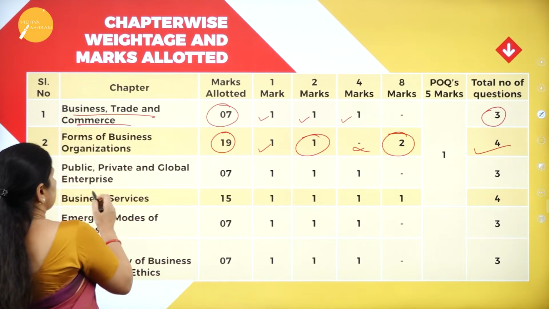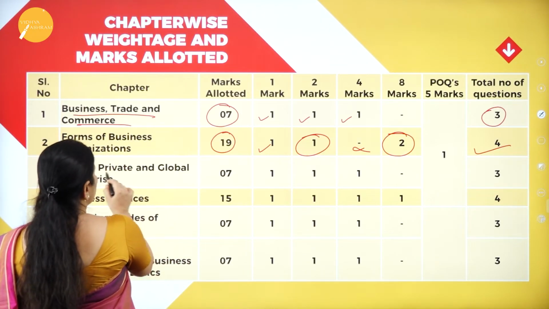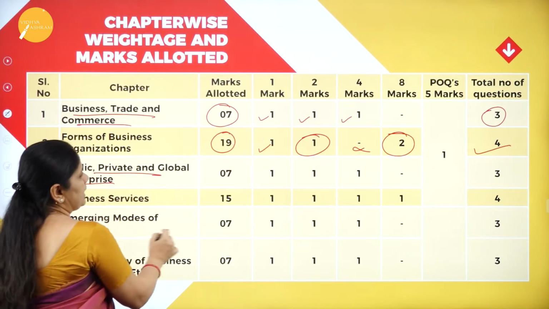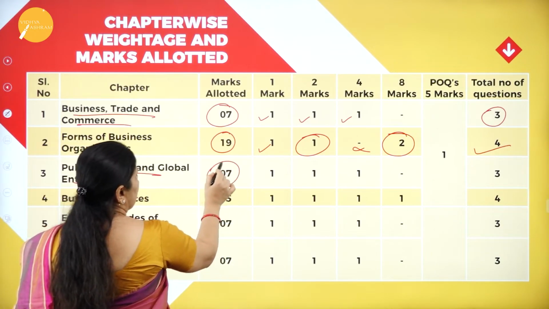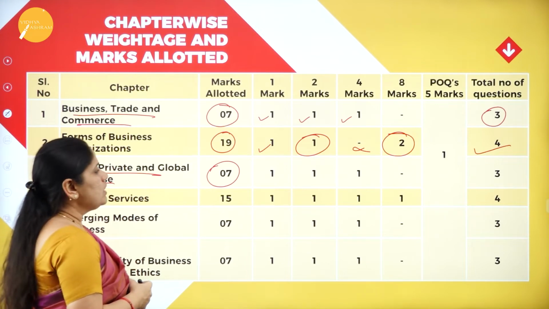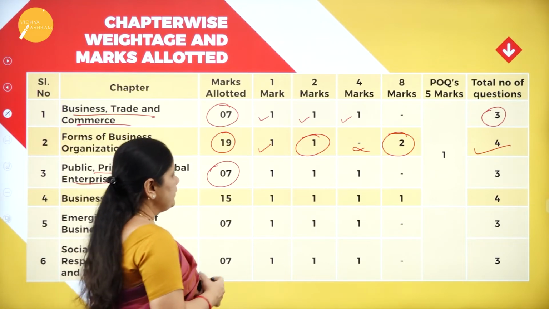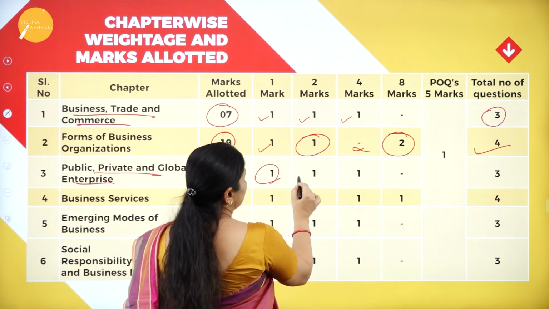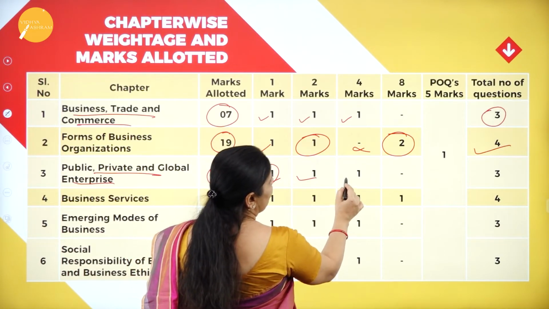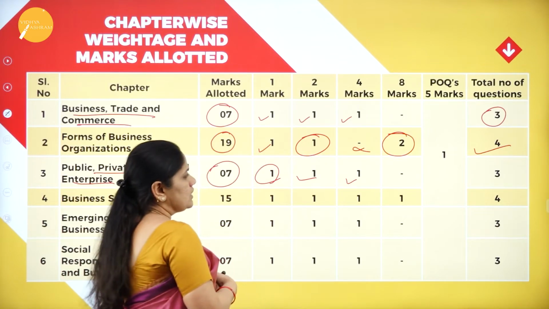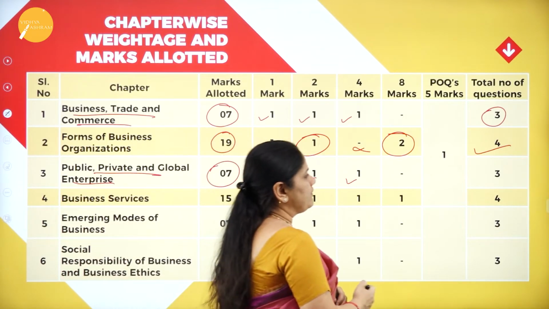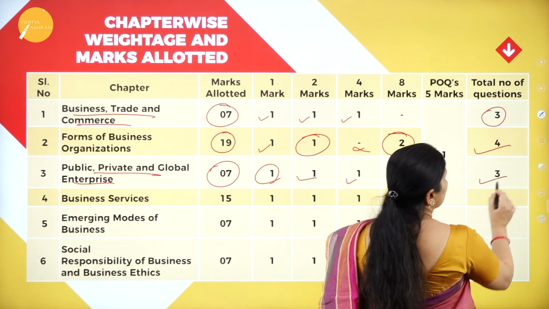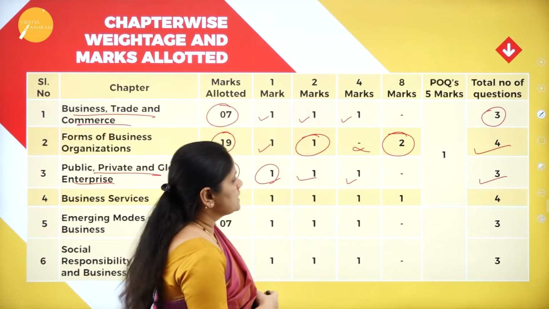Now, from the third chapter, that is public, private and global enterprise, it has been allotted 7 marks. So we will have 7 marks from the third chapter: a 1 mark question, a 2 marks question, and a 4 marks question. So totally we will have 3 questions from this third chapter.